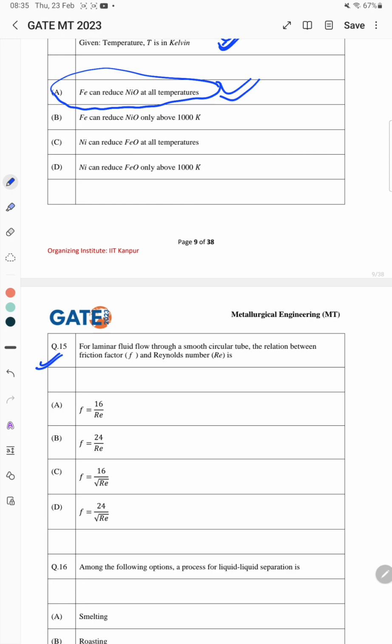For laminar fluid flow through a smooth circular tube, the relation between the friction factor and Reynolds number. So the correct answer is 16 by Re. F is equal to 16 by Re. The correct answer is A.